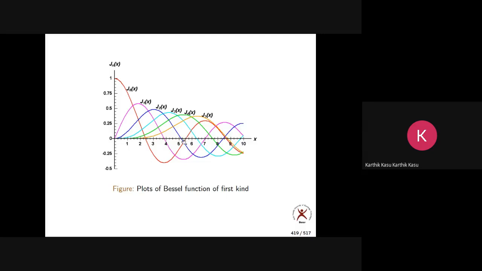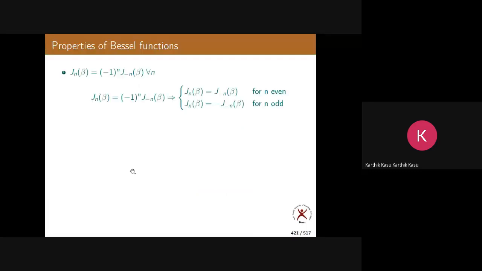In the same way, J1(x), J2(x), everything will be 0 at particular values of x. All the waveforms will be 0 at some point of x. I'll give a table. It is not with me now, but after the class I will share a table containing the values of x at which J0(x) is 0, at which J1(x) is 0, and so on. That is also very important.